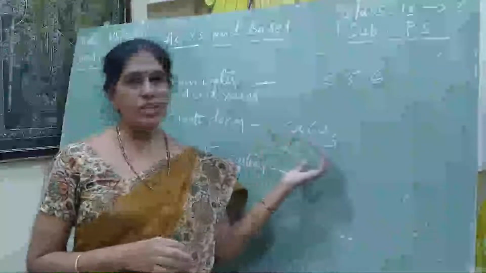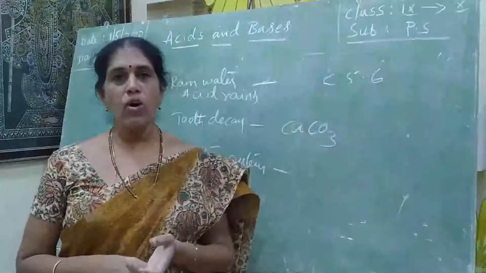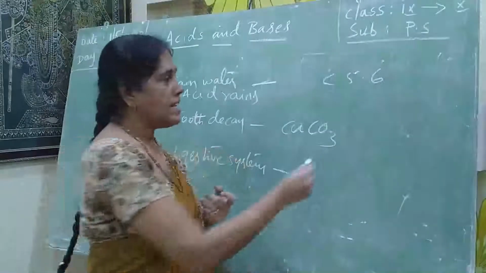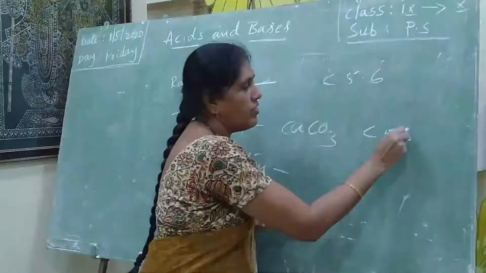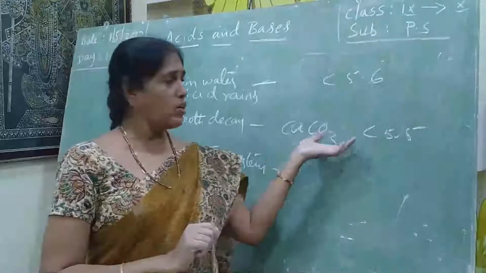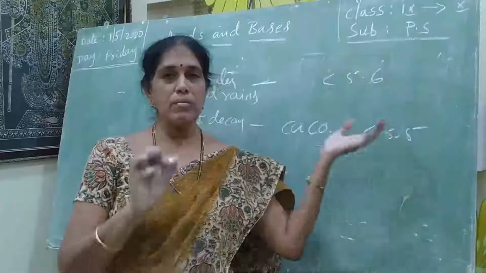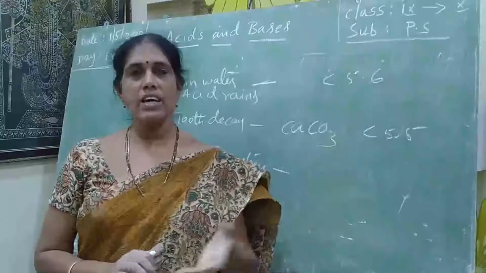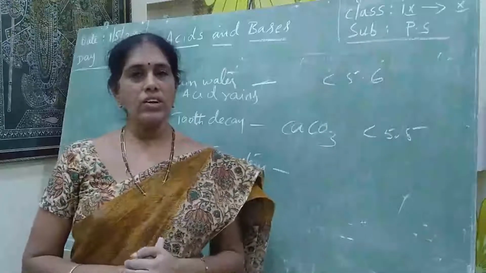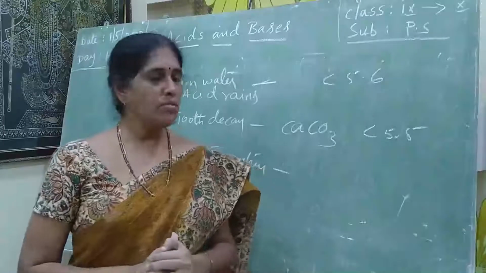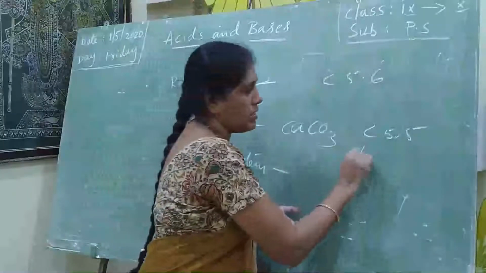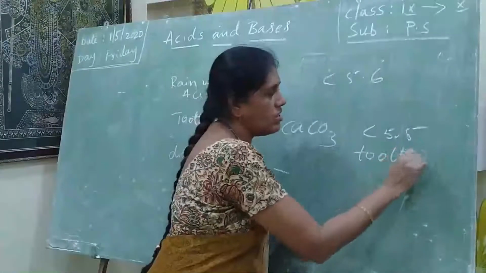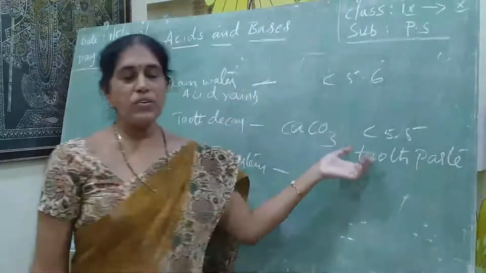Tooth decay occurs when the pH value of saliva is less than 5.5. When the pH value is less than 5.5, we say it is tooth decay. How do we control it? We neutralize it with toothpaste. Toothpaste is of which nature? Basic nature. That's why it neutralizes the acid.